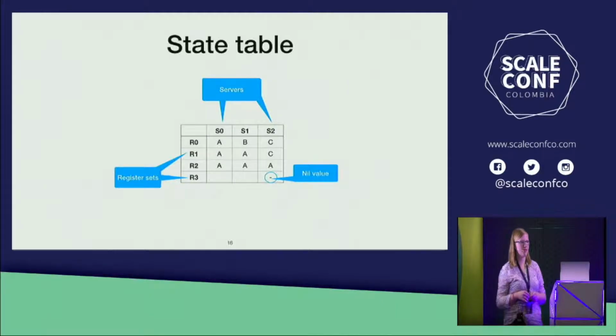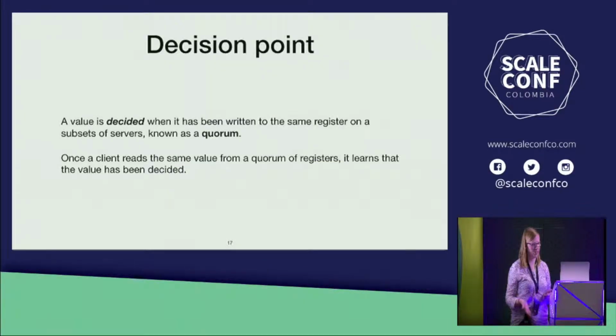And we also have a special nil value. The purpose of this nil value will become apparent later, but it basically allows us to write to a register and block it from being written to by anybody else. So we have a setup where clients can come and read and write to registers. But when does a client know that a decision has been reached?